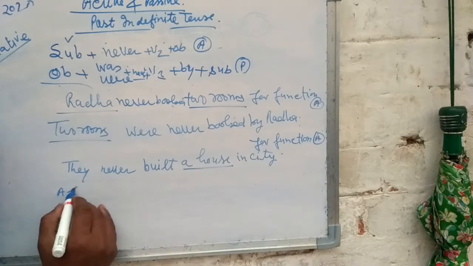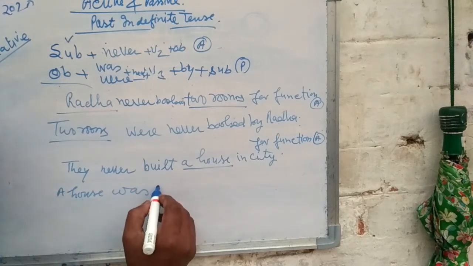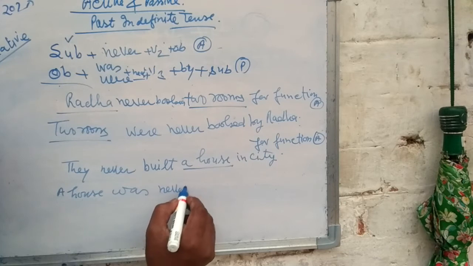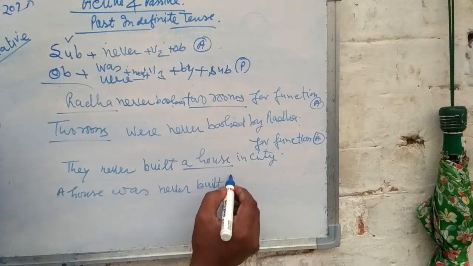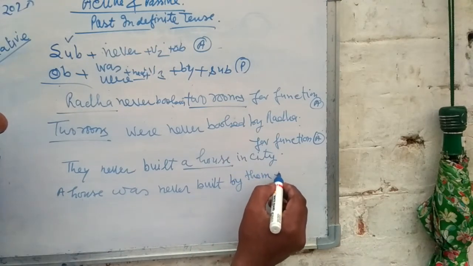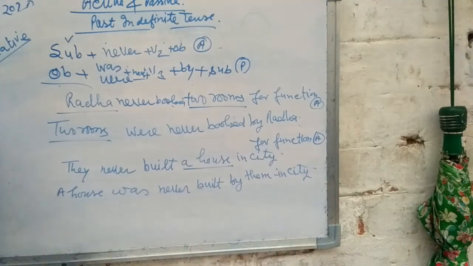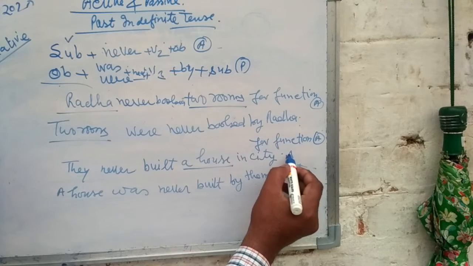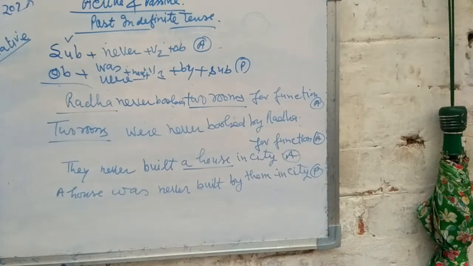A house, singular noun, was never built by, subject is them, in a city. This sentence is in active and this sentence is in passive. Thus you can change an active sentence into passive.